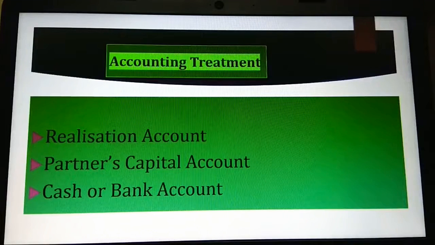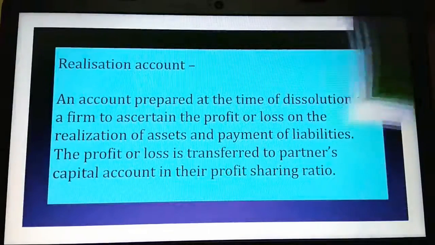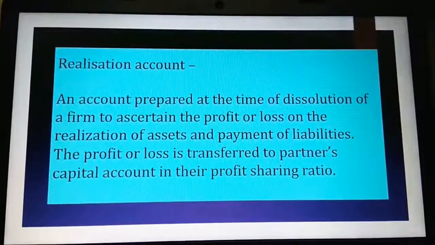If you observe, you'll be the person who's going to learn everything in a logical way. We are going to use only logic, right? Okay, fine. Let us go for the next. Let me not waste my time. Next, meaning of realization account. Just observe.